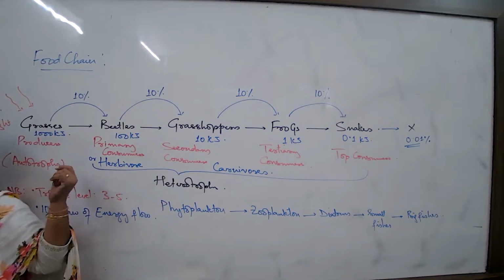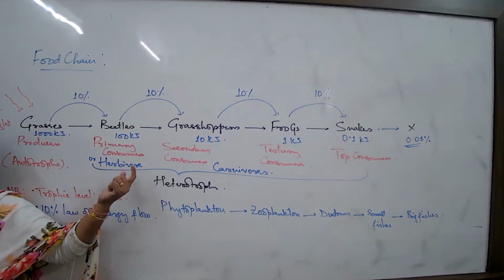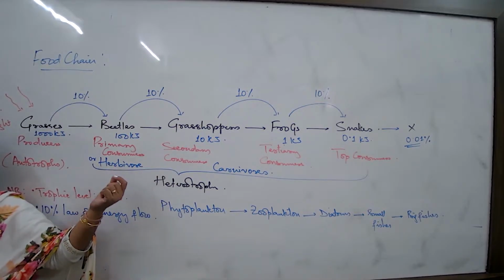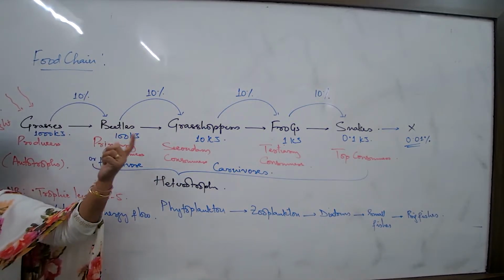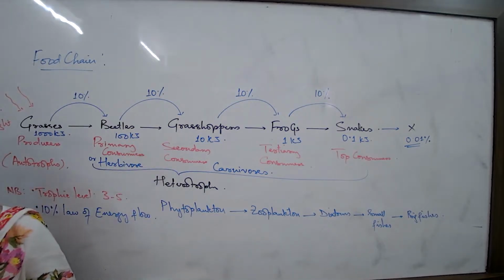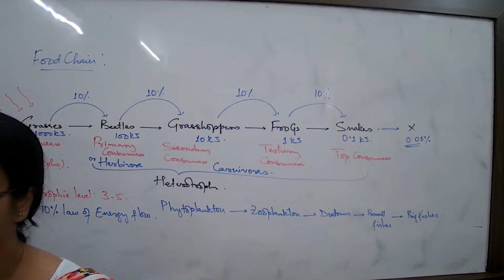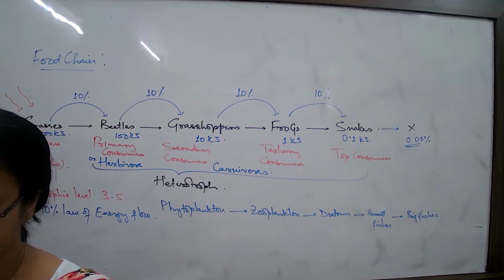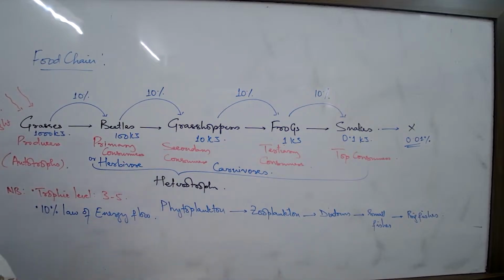Or else you can talk about typical organisms, straight away a small herbivore, the goat and the sheep, and then straight away the human. So whenever we try fitting in humans, you'll have to remember that the number of trophic levels will be much less. That is one concept to remember when you write in your exams.